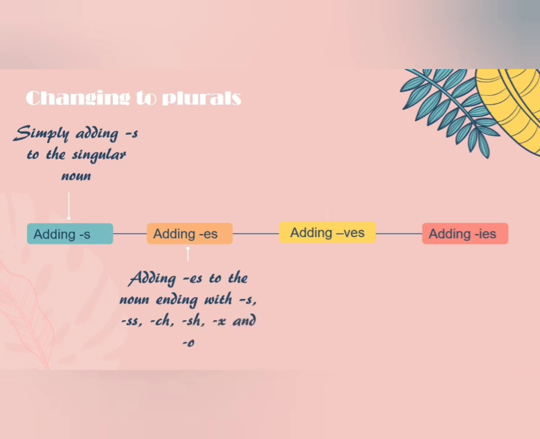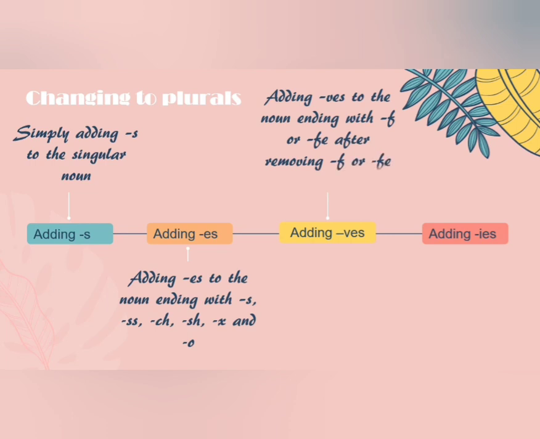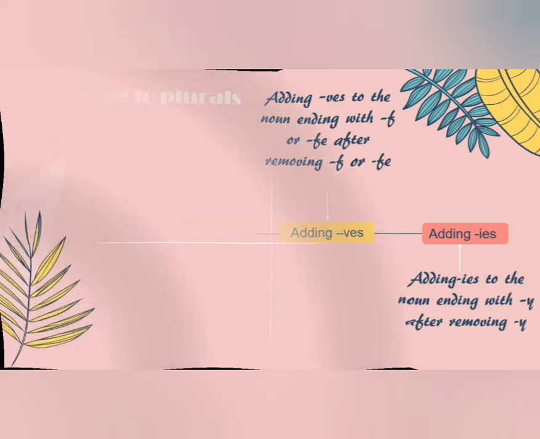x and o. For adding ves, we add ves to the noun ending with f or fe after removing f or fe from the noun. For adding ies to the noun, we remove y and then add ies. Let's see some examples.